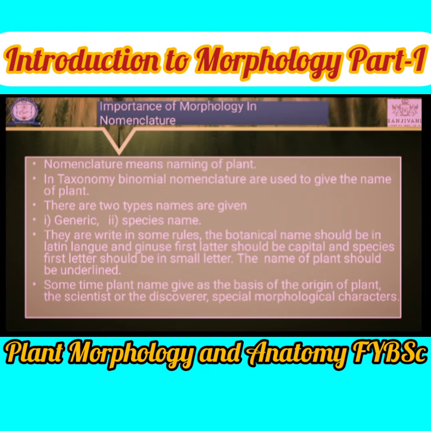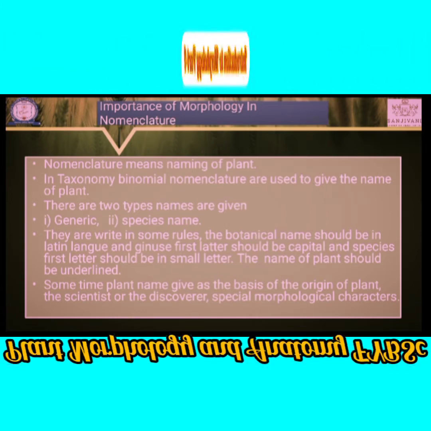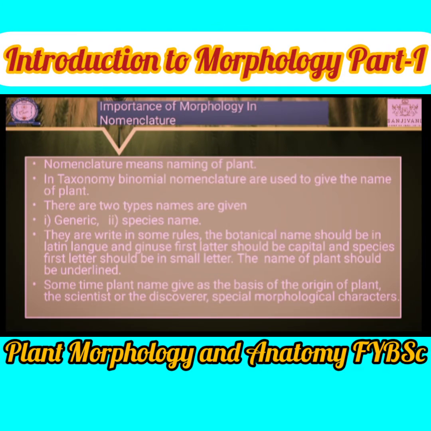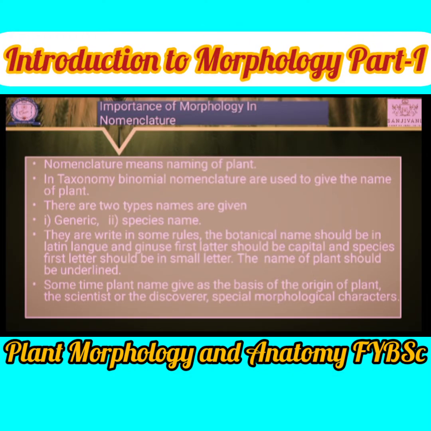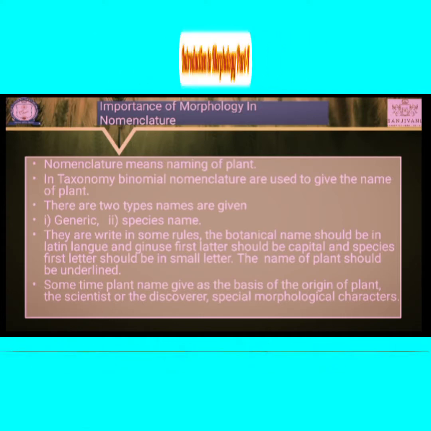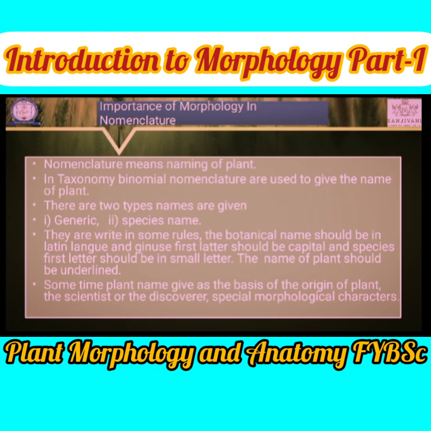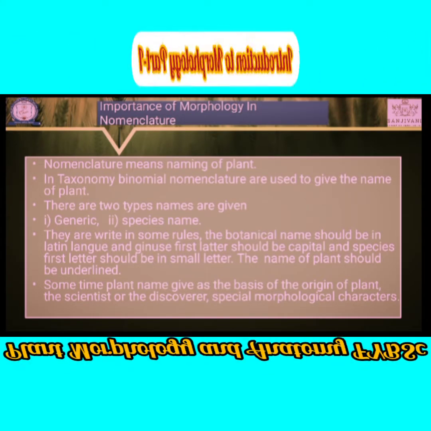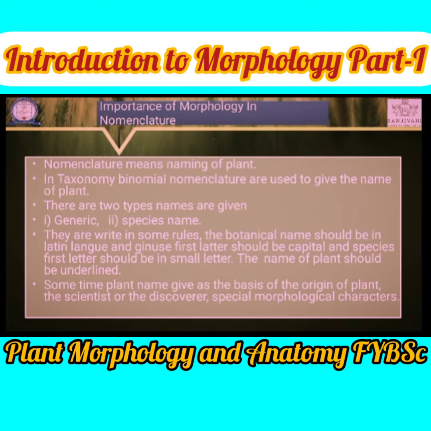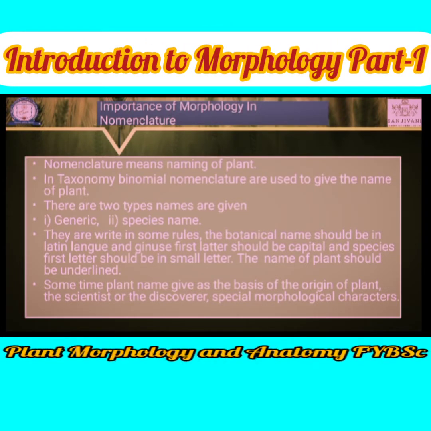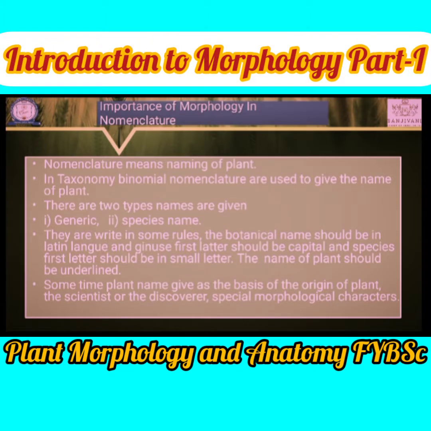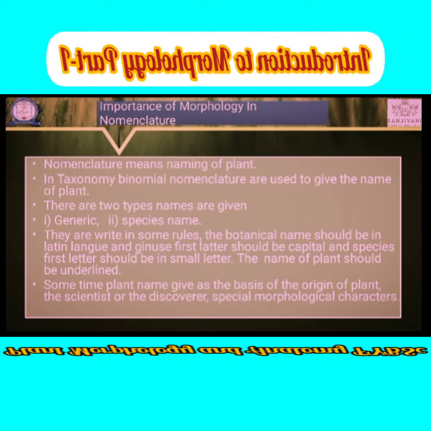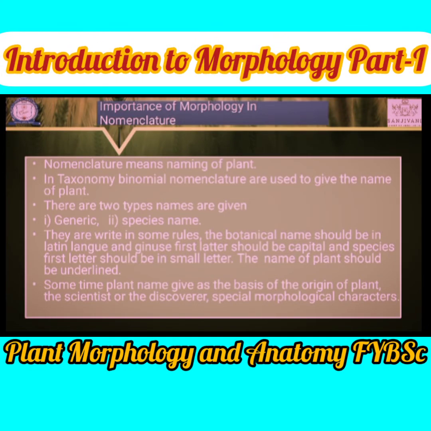The genus name, for example, which is genus and which is species. For example, we are considering Azadirachta indica or Mangifera indica, which are names of some plants in taxonomy. First, Mangifera is a genus, and indica is a species. The writing of these two names follows some rules. What are the rules?